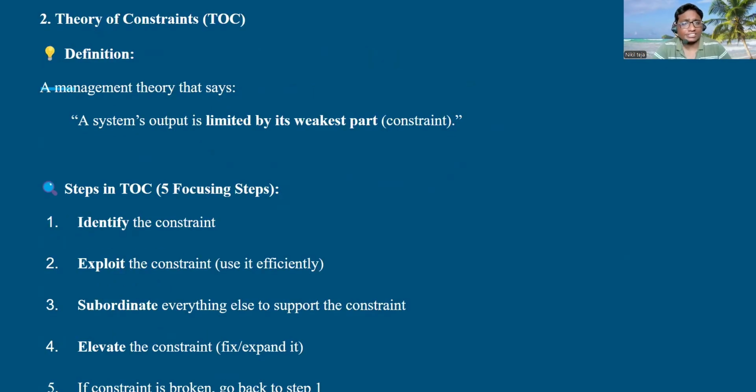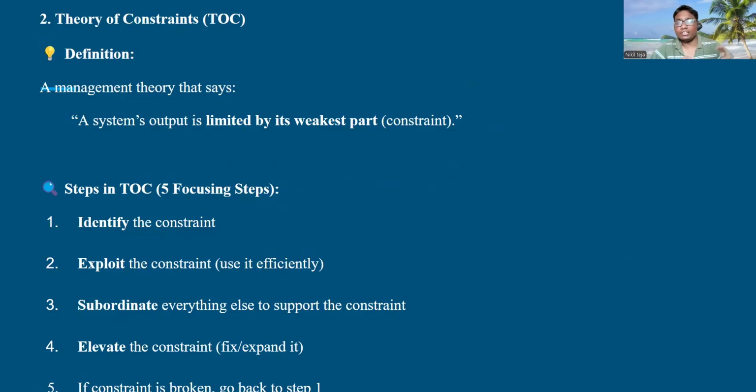Next are the steps in TOC, theory of constraints, or TOB, theory of bottlenecks. Five focusing steps: first, identify the constraint. Next, exploit the constraint, meaning we use it to the fullest extent, efficiently. Next, subordinate everything else to support the constraint.